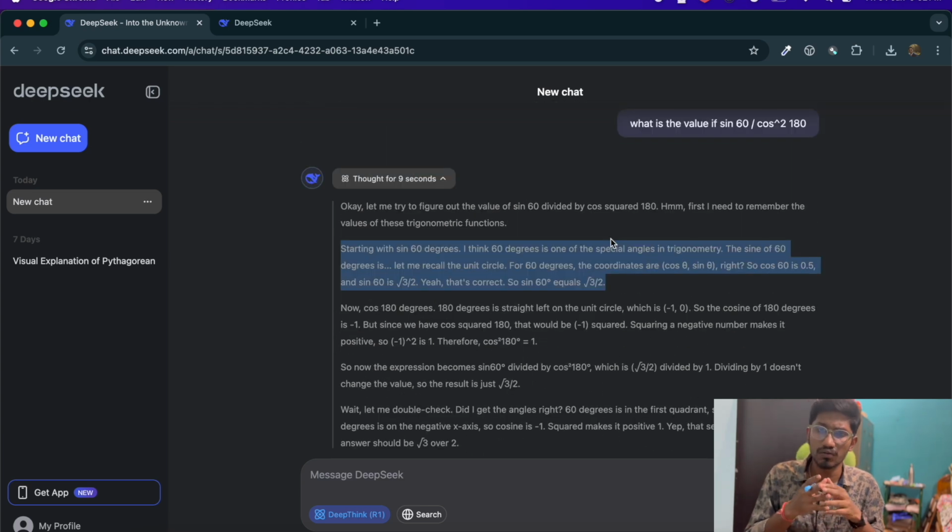The next reason why it is better than ChatGPT is, if you want to use the DeepSeek API for your own use case or your own development, it will actually cost you 27 times cheaper than the OpenAI models. When you use OpenAI APIs, they are actually 27 times higher in cost than the DeepSeek APIs. So that's enough of a reason for anyone to start giving a thought to DeepSeek, start using it, and explore and leverage its power.